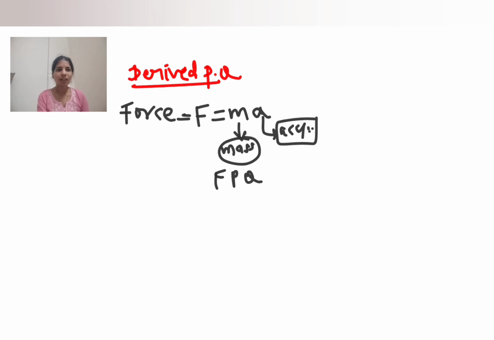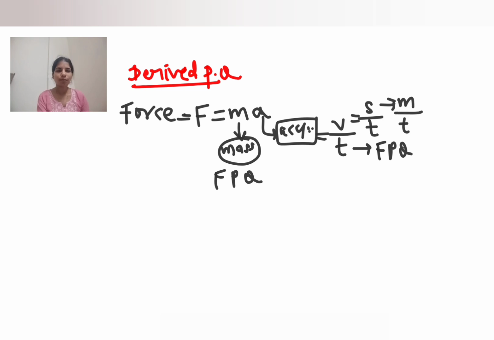Then acceleration. We can write the formula for acceleration now. What is the formula? Velocity divided by time. What is time? Time is a fundamental physical quantity. We can write the formula for velocity. What is that? Distance divided by time. How do we measure distance? By using length. Correct? Meter per second.